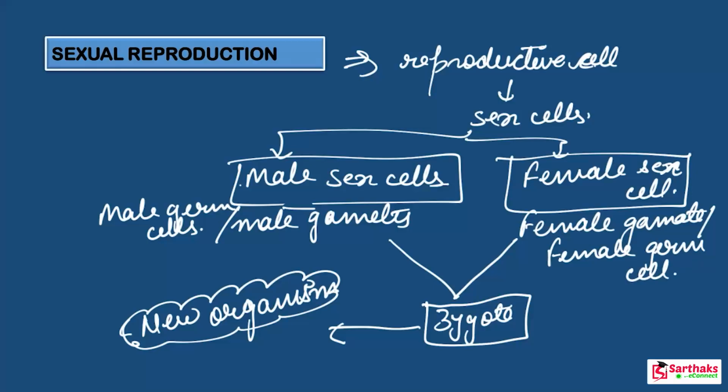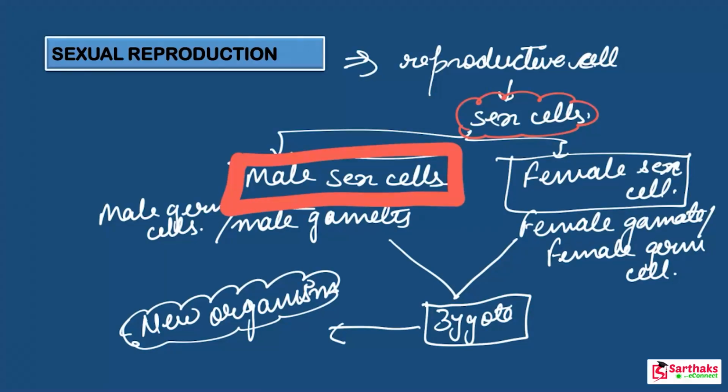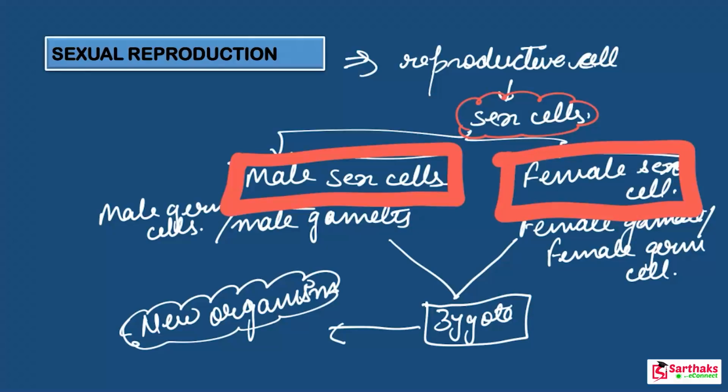So basically what I told you in this point, that reproductive cells are known as the sex cells. Clear? And there are two types of sex cells present, the male sex cells and the female sex cells. Here the male sex cells are also known as the male germ cells and the male gametes, and the female sex cells are also known as female gametes and the female germ cells.